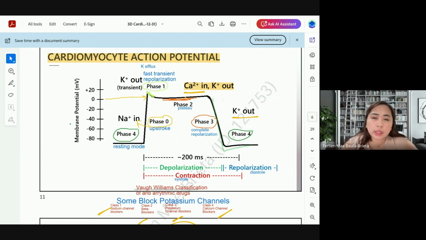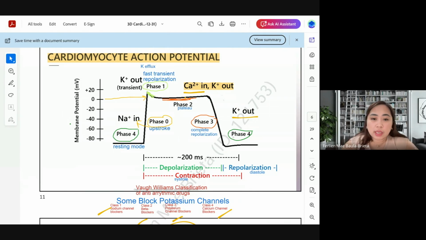Okay, this is the normal cardiomyocyte where a heartbeat is also beating regularly with regular R intervals. Are you following? There's regular R intervals. So ganito yung ating normal physiologic function.